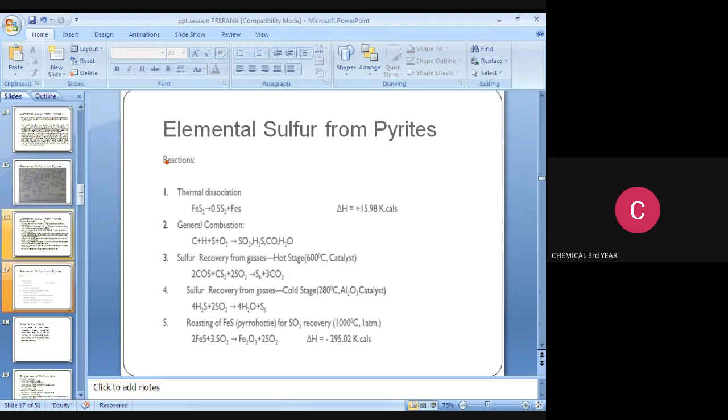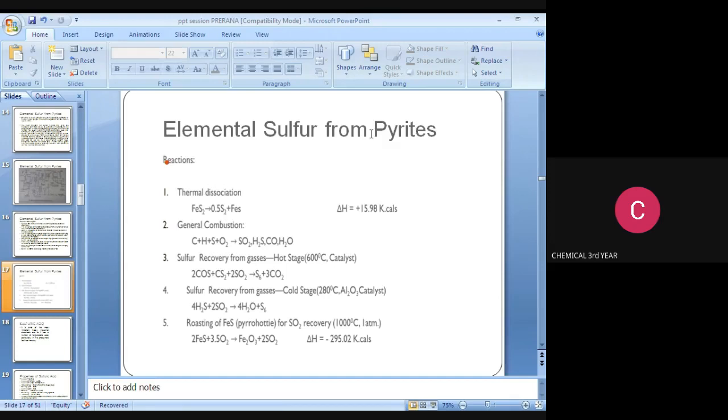These are the reactions for production of sulfur from pyrites. The first reaction is thermal dissociation, that is FeS2. When we apply heat, it produces 0.5 S2 plus FeS. The delta H is plus 15.98 kilocalories.